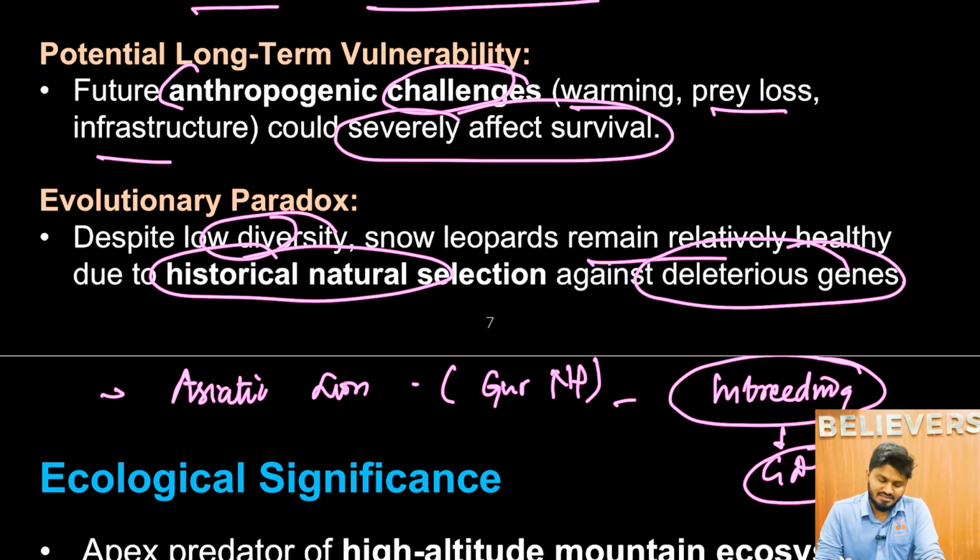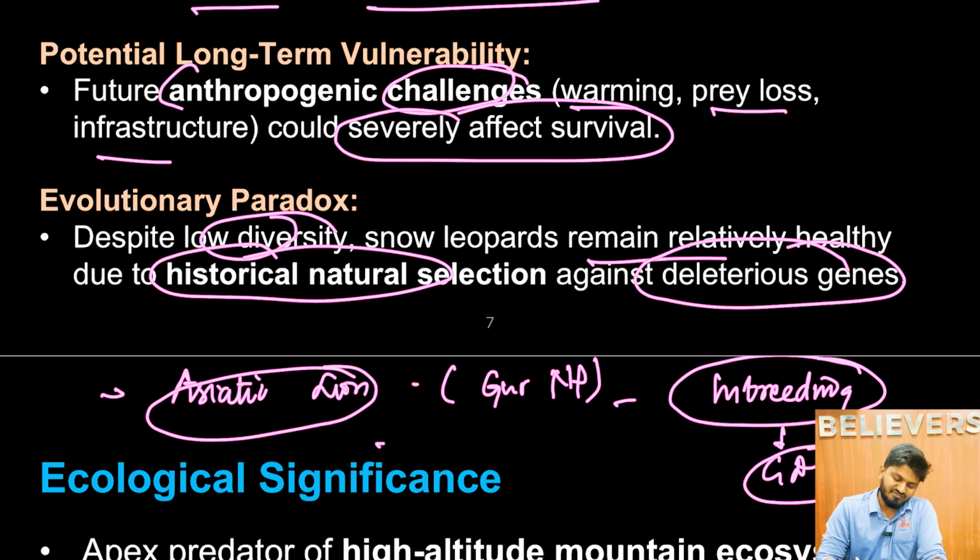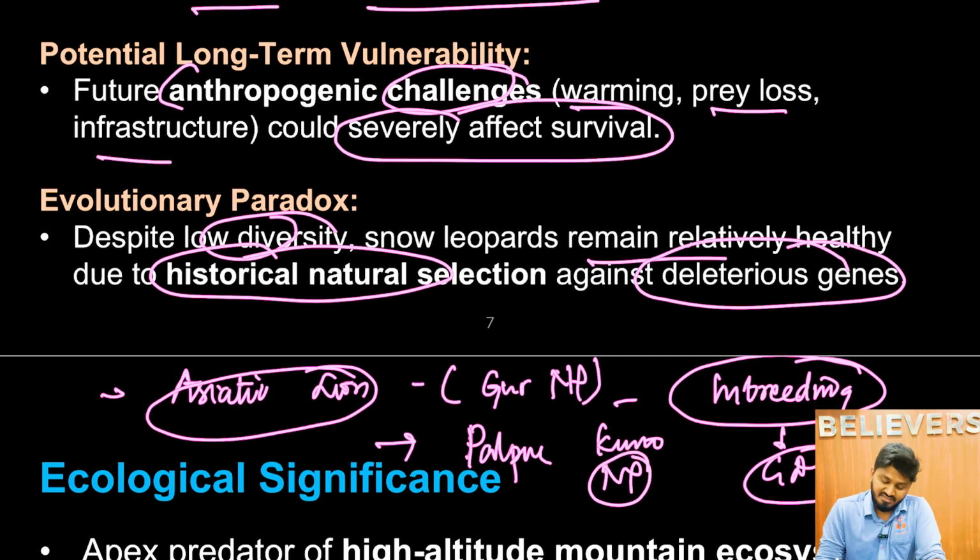As a result, the Government of Gujarat has taken up Project Asiatic Lion, where they have started relocating lions into different areas of India. For example, Asiatic lions have been transferred to Kuno National Park in Madhya Pradesh. Why is this national park very famous? It is also the national park where cheetahs were introduced into India from Namibia, a successful introduction. So this is about the snow leopard and lower genetic diversity.